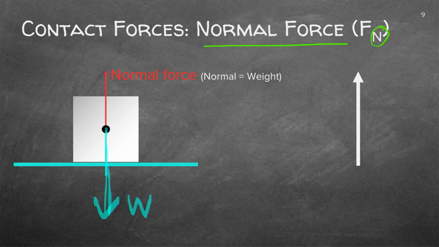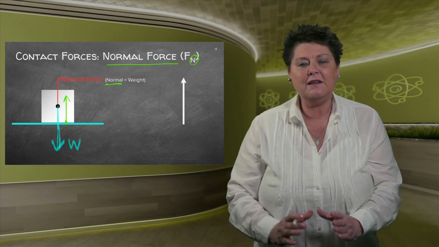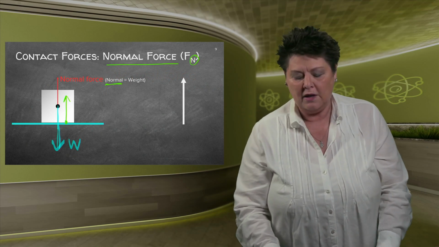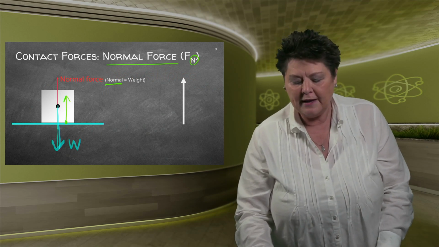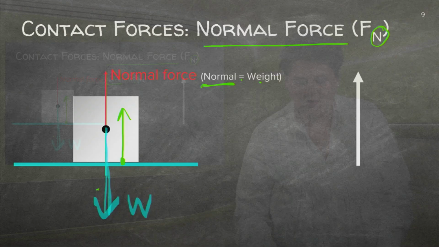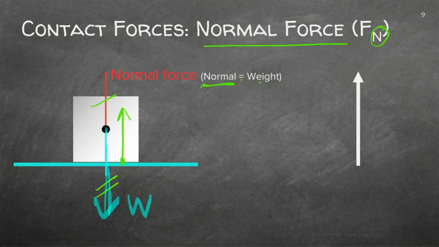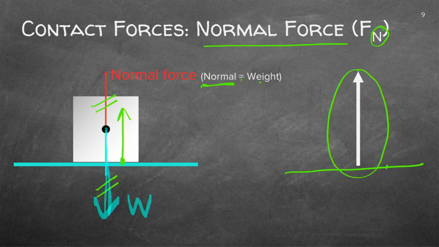And now we learned that this table will also exert a normal force. And if this block is lying still on this table, the normal force will be equal to the weight because the downward force and the upward force is actually equal. So the normal force is always from the surface towards the object.